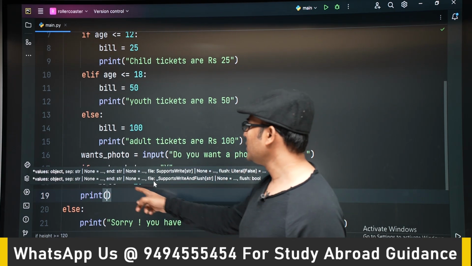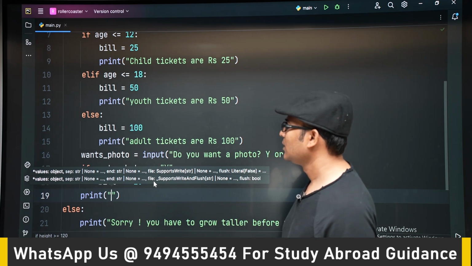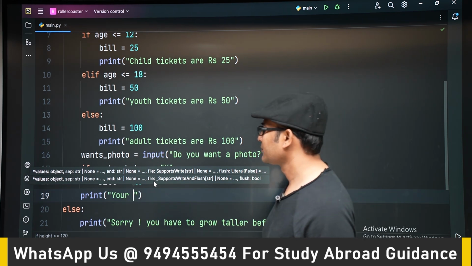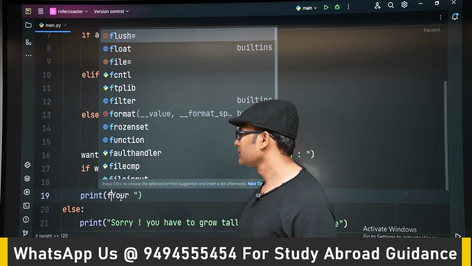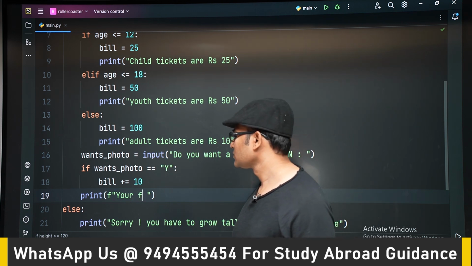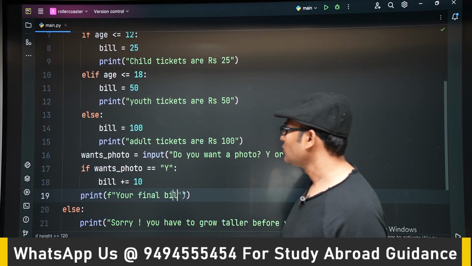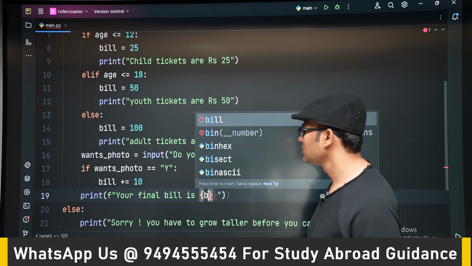Okay, we have to print the final bill. Let's use a string. Your final bill is that variable bill, whatever we have in the variable bill.